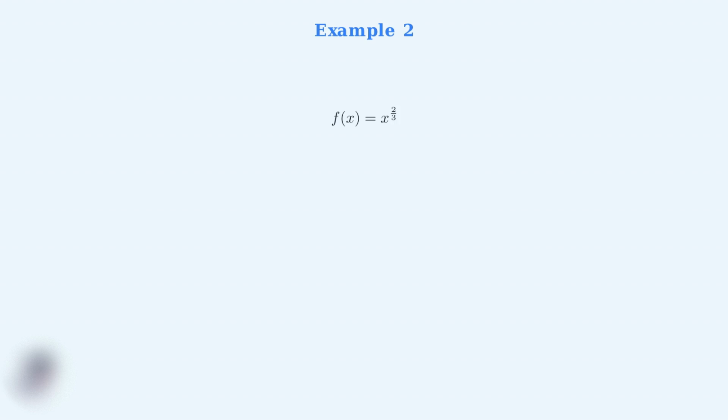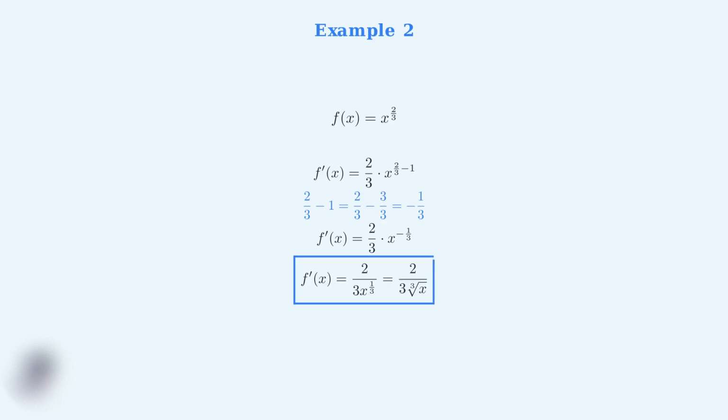For our second example, let's work with a more complex fractional exponent. We want to find the derivative of f of x equals x to the 2/3 power. Applying the power rule, we multiply by the exponent 2/3, then subtract 1 from the exponent. To subtract 1 from 2/3, we need a common denominator. 2/3 minus 3/3 equals negative 1/3. We can rewrite this as 2/3 divided by x to the 1/3 power, which is the same as 2/3 divided by the cube root of x.